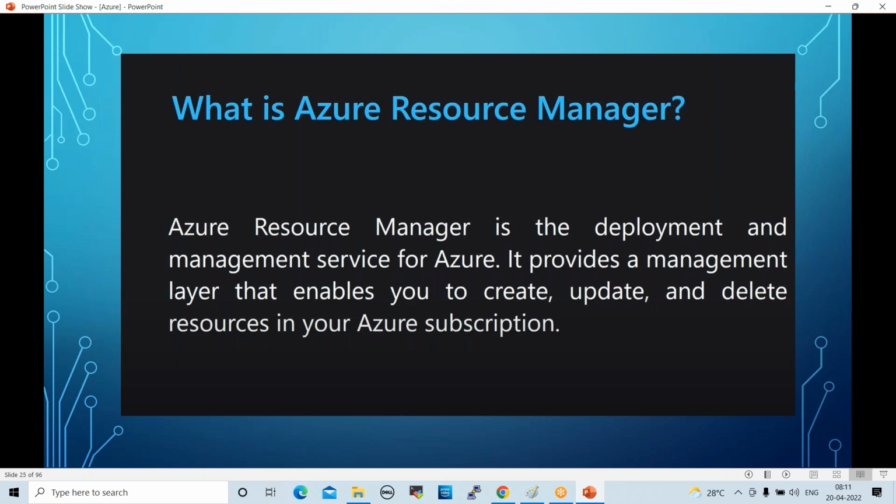What is Azure Resource Manager? Azure Resource Manager is the deployment and management service for Azure. It provides a management layer that enables you to create, update, and delete resources in your Azure subscription. It is a group where we hold all the resources.